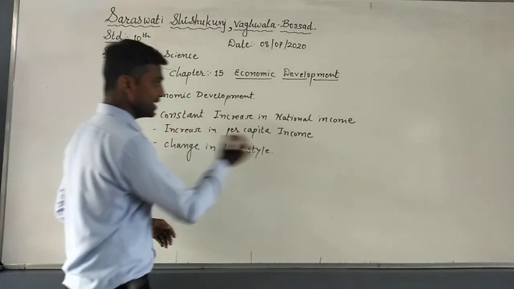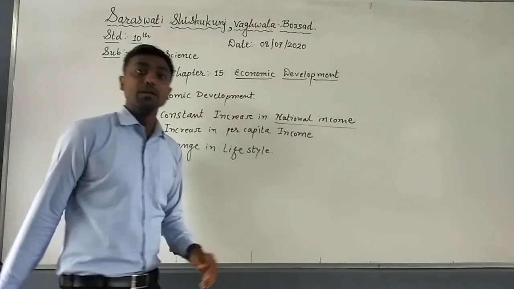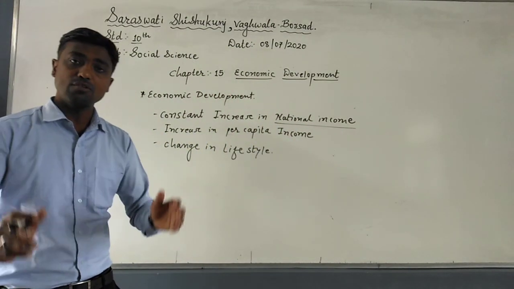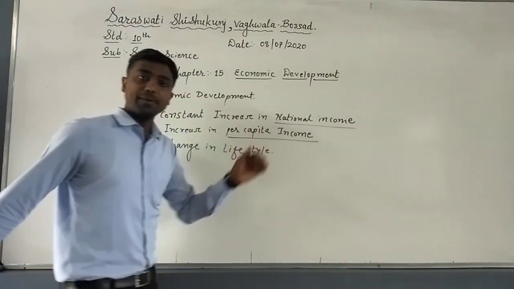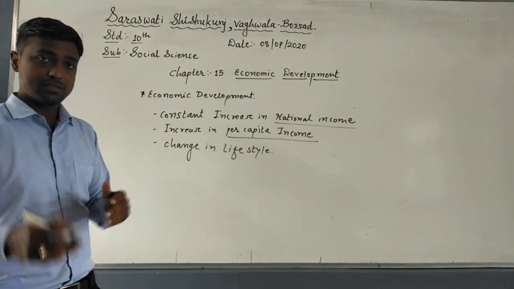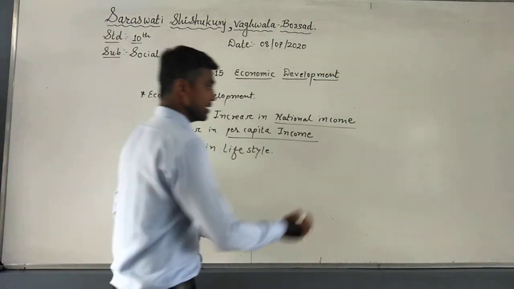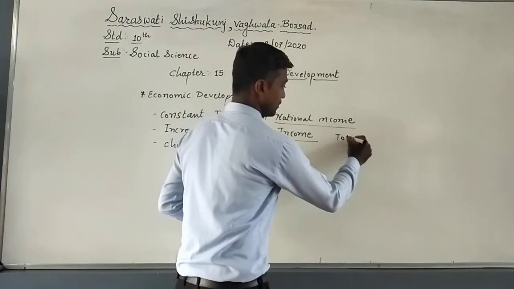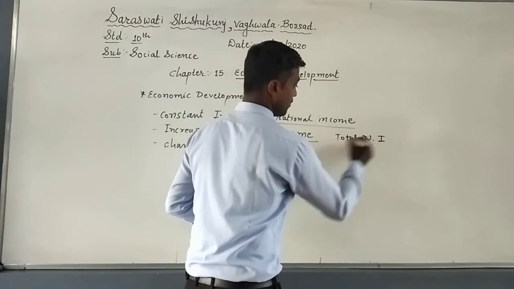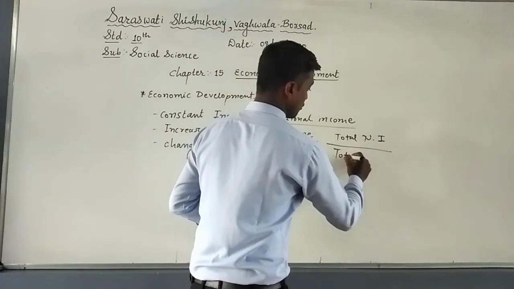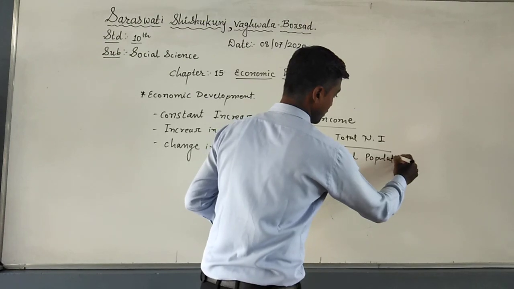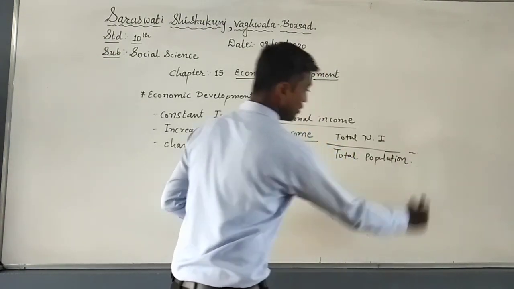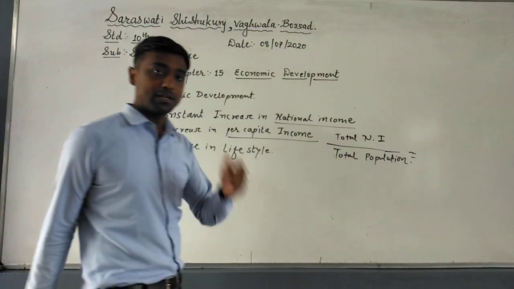Constant increase in national income. What is national income? The income which is earned by the citizens of the country. Second is increasing per capita income. Now what is per capita income? The formula I gave yesterday in the last video: total national income divided by total population. Whatever the numerical you get, it's called per capita income.